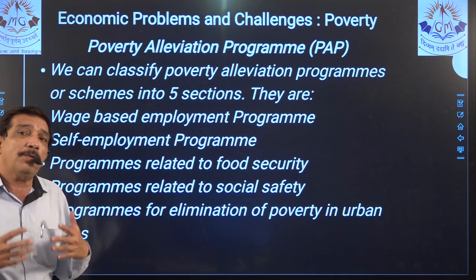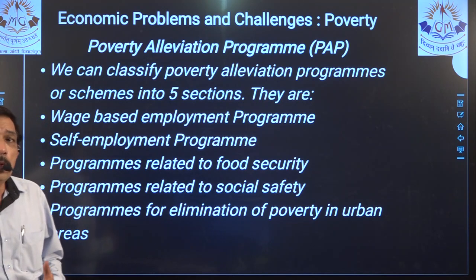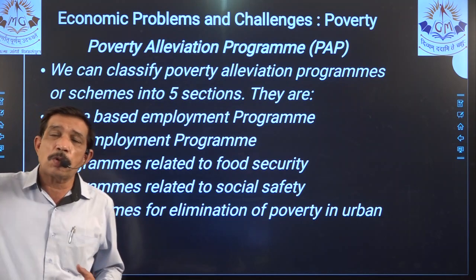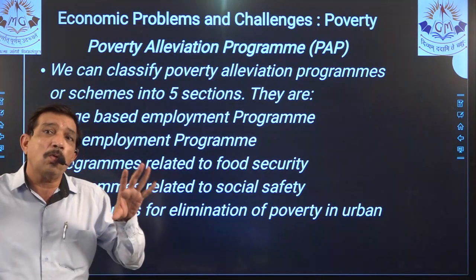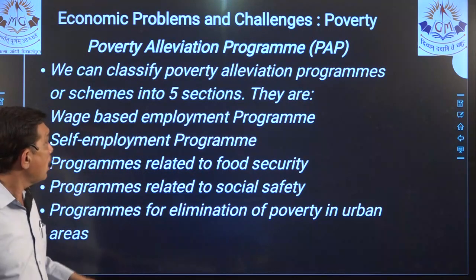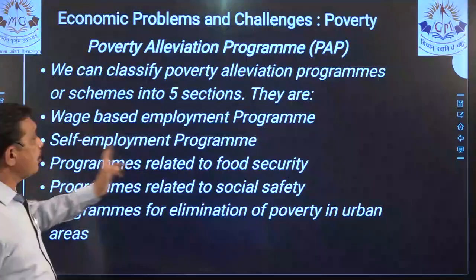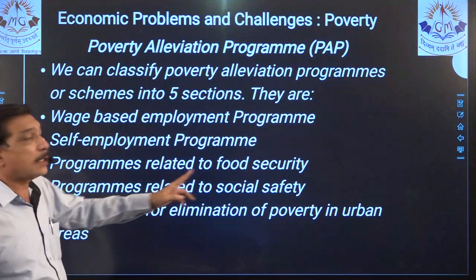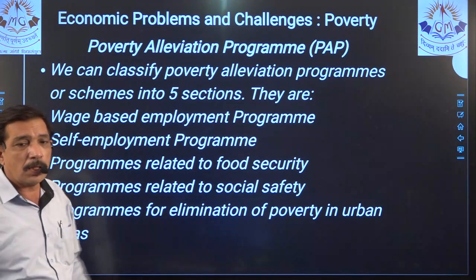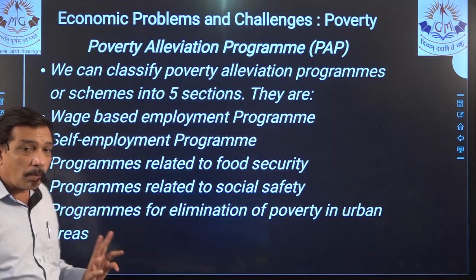if you are not aware of that, even when you know the topic, then also you will not be able to score, because you know the topic but you do not know the way it is asked, because it is asked in a twisted way. Same way, wage-based employment program, same way self-employment program, programs related to food security, programs related to social safety, programs for elimination of poverty in urban areas.